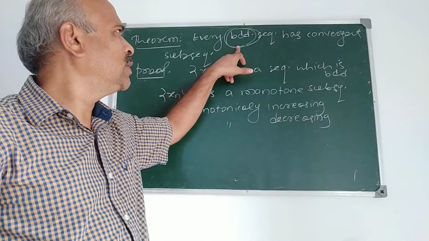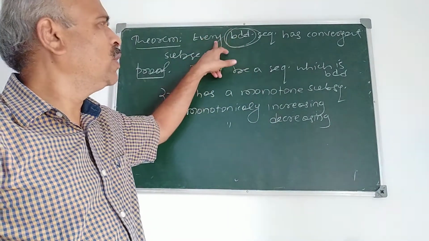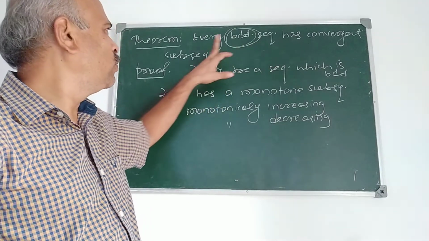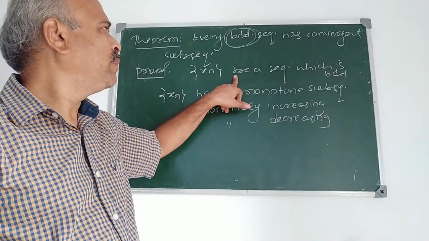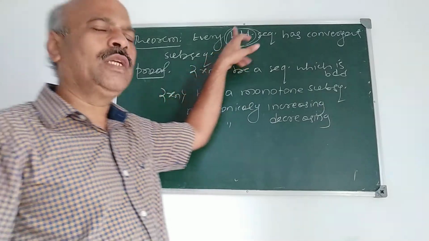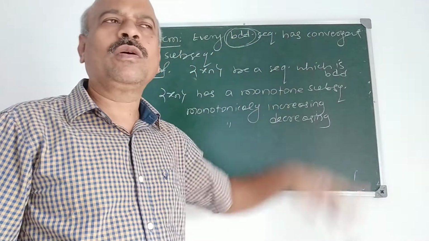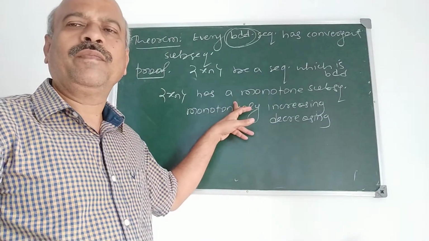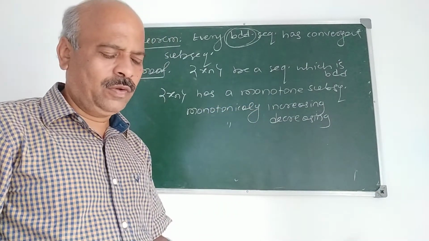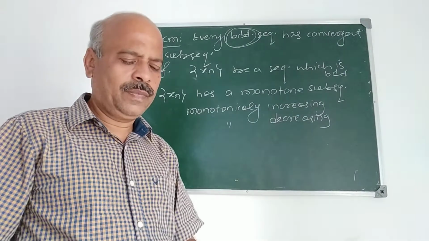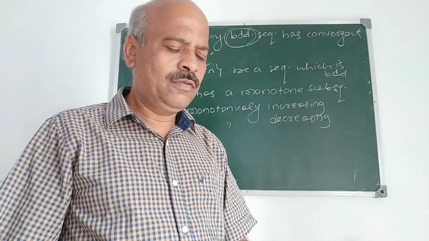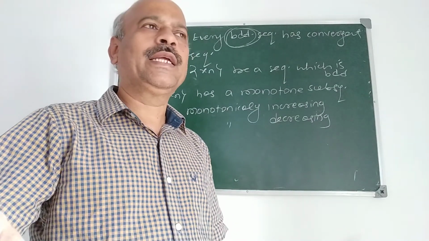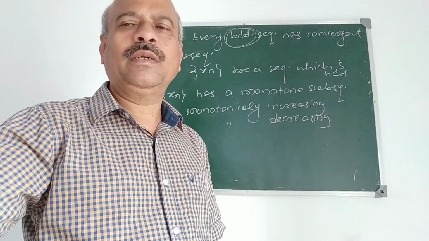Here what you have to prove is, if this is the theorem, every bounded sequence has a convergent subsequence, first you have to prove that every sequence has a monotone subsequence, then use it. I think all of you followed the proof. And the next thing is Cauchy sequence, a very important thing in sequences. I will take that in the next period. Okay, thank you.